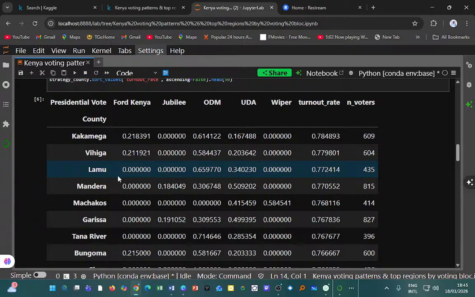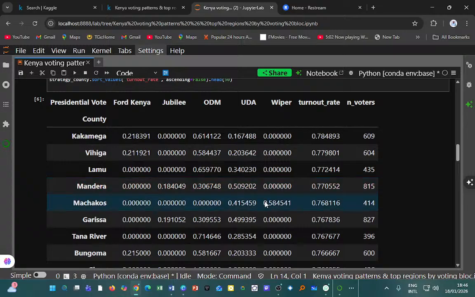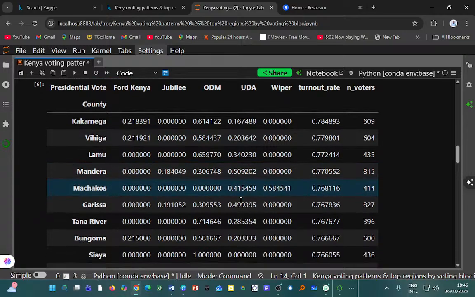Then we get to Lamu. If you look at Lamu, it's largely ODM and UDA, and we considered a sample size of 435 voters. Mandera again is the same. So overall, that is how we would look at this.